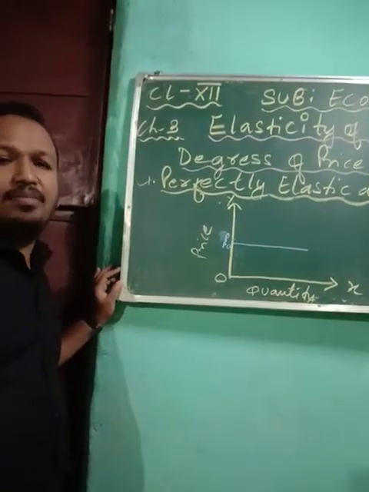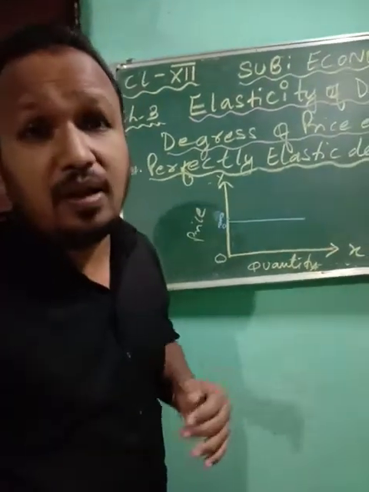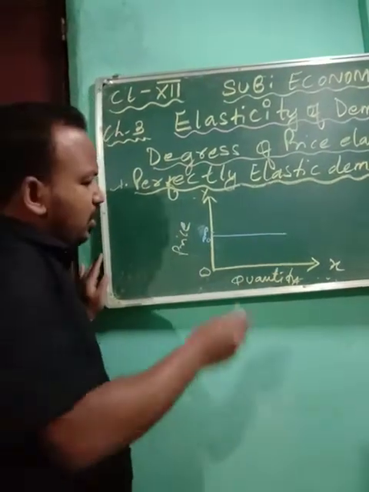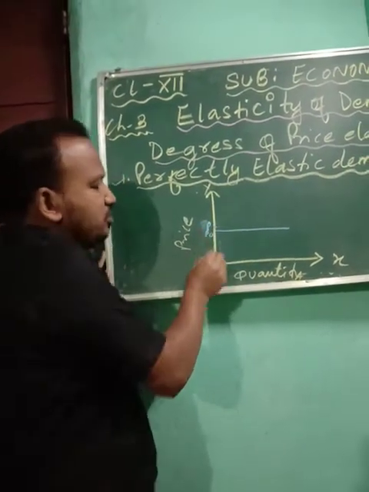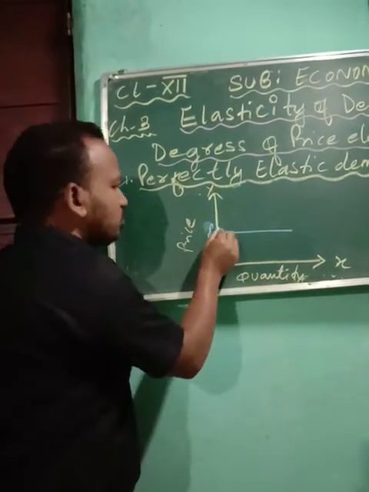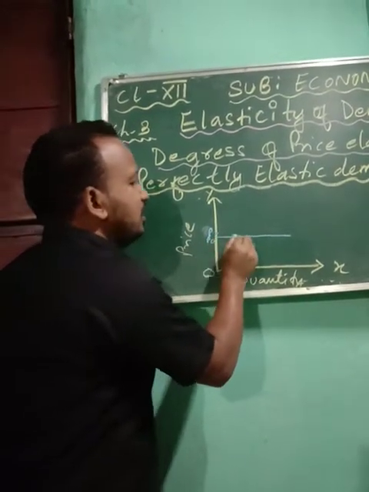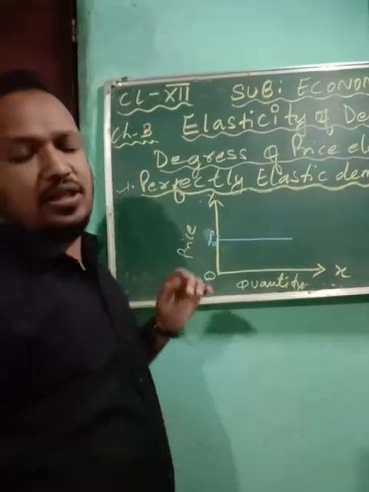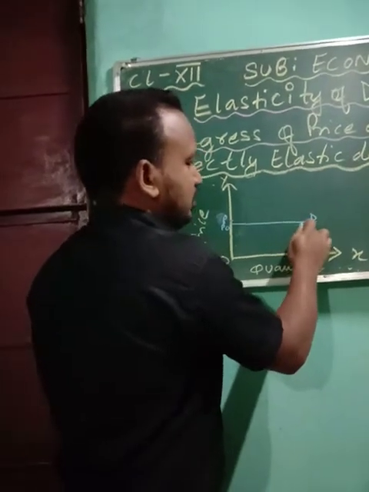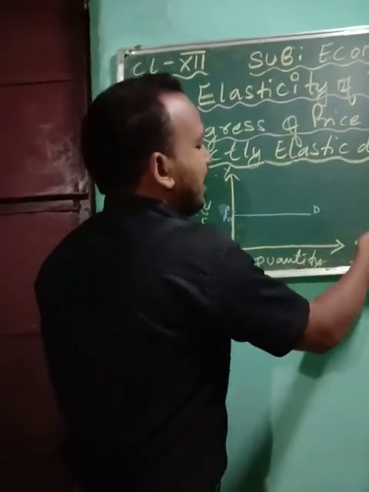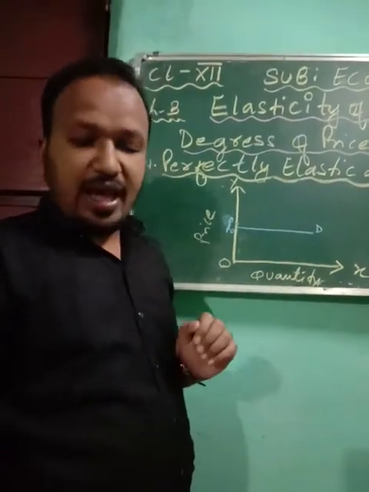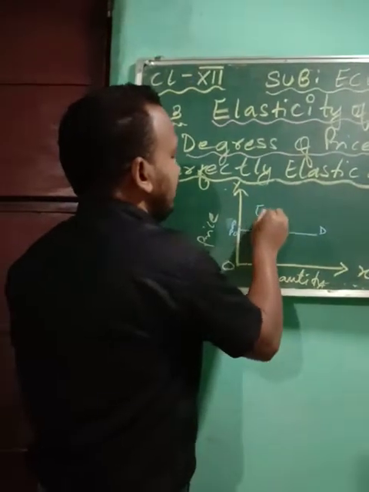When there is a very small change in price, there will be an unlimited change in quantity demanded. People will demand more due to an insignificant change in the price. In your book, this small change will not be shown directly, but you can show that when there is a very small change in the price, there will be unlimited change in your quantity demanded. You can denote this with D. Make sure this curve does not exceed the x-axis; it should be smaller than the x-axis. And it will be denoted by ED.